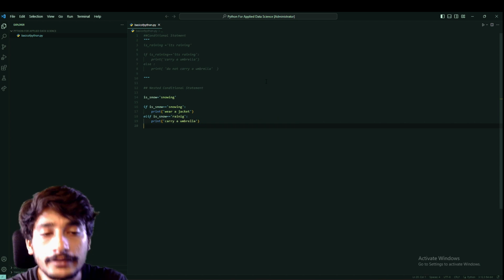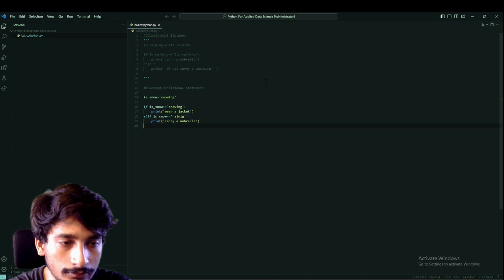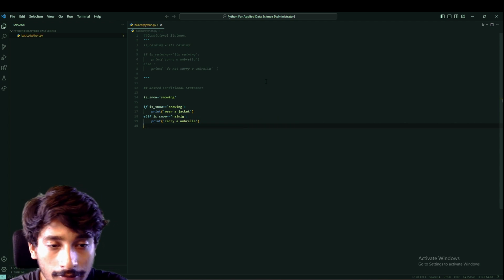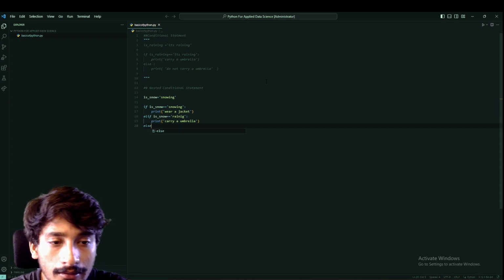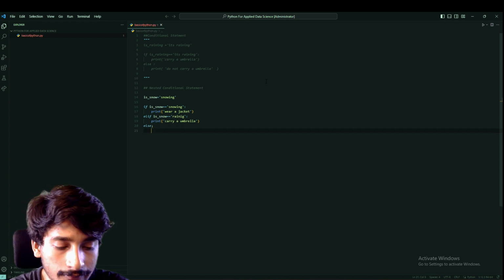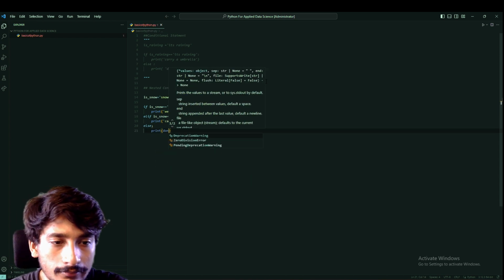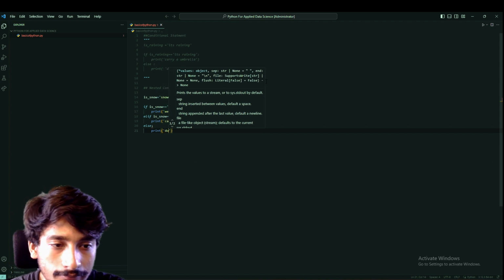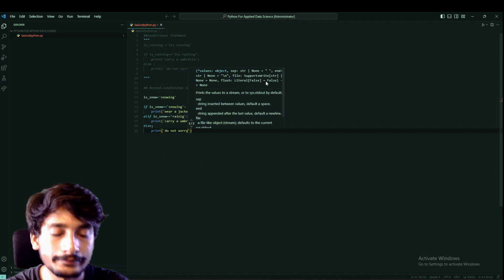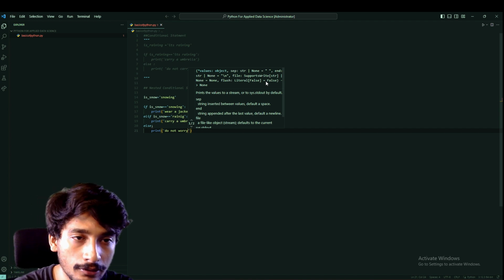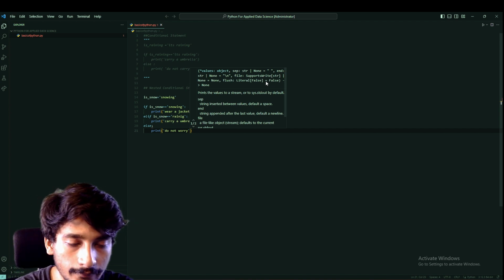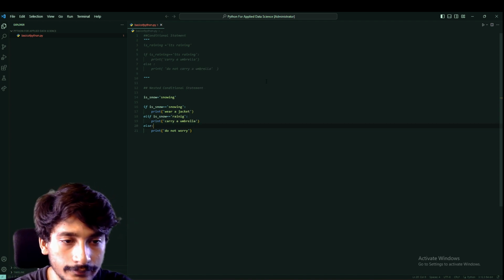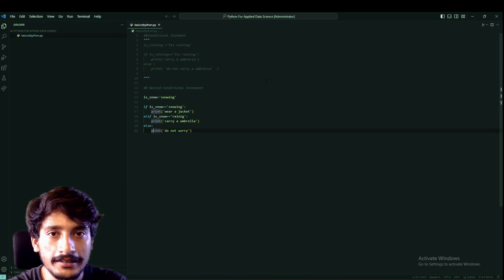Cool. If it's not happening in both, do not cap. So if nothing happens, we should not worry. Now let us run our code.